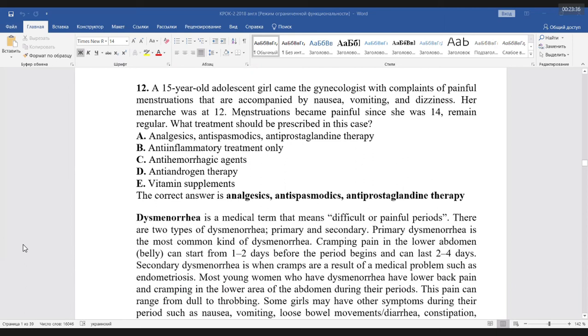It's analgesics, antispasmodic, and antiprostaglandin therapy. Yes, the longest sentence is the key for the answer for this question, guys. She has painful menstruation. Analgesics to decrease the pain, antispasmodics decrease the contractions of the uterus, and antiprostaglandin therapy.